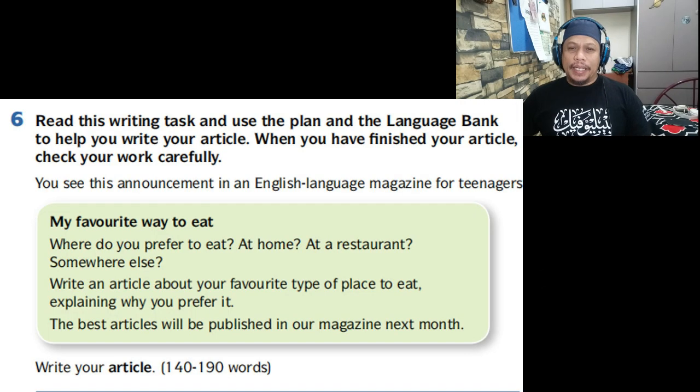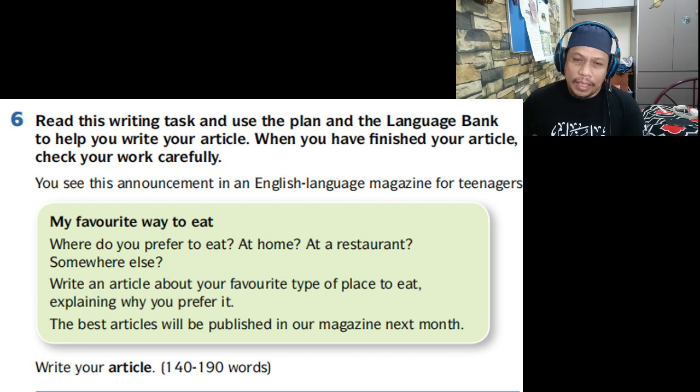And number 6, read this writing task and use the plan and the language bank to help you write your article. When you have finished your article, check your work carefully. Okay, you see this announcement in an English language magazine for teenagers. My favorite way to eat. Where do you prefer to eat? At home, at a restaurant, or somewhere else? Write an article about your favorite type of place to eat, explaining why you prefer it. The best articles will be published in our magazine next month. Write your article. Okay, the length is 140 to 190 words.